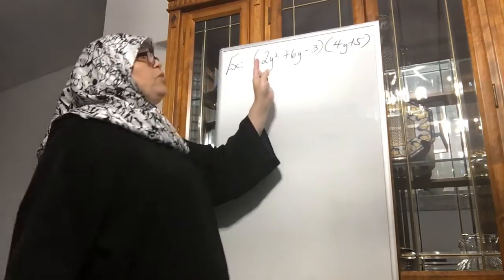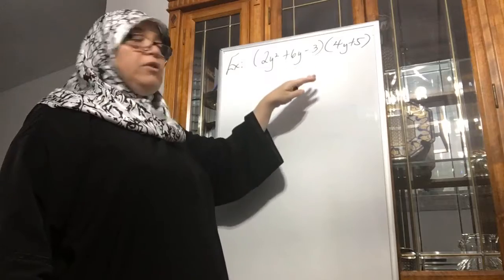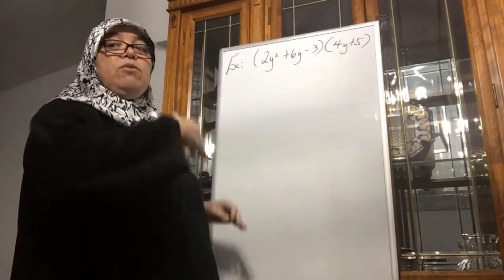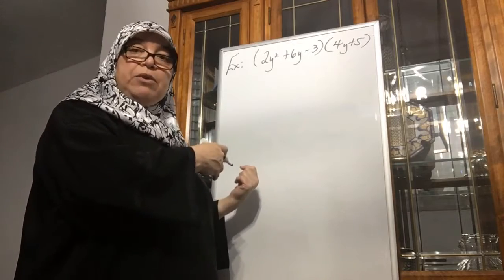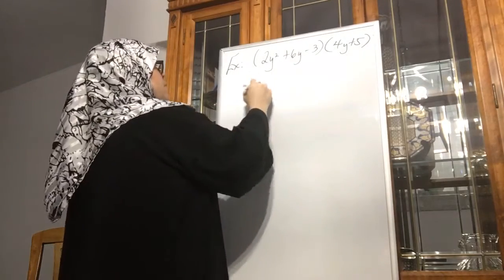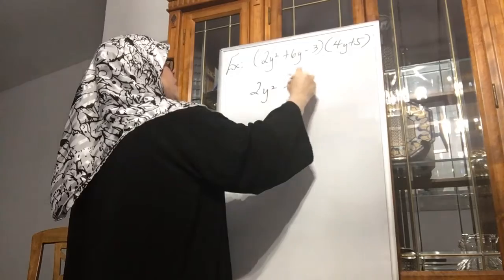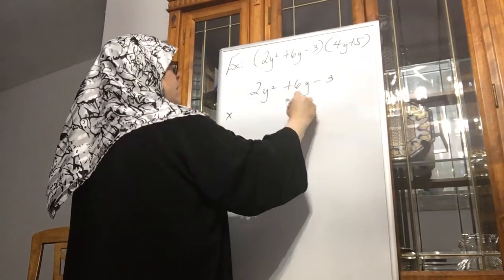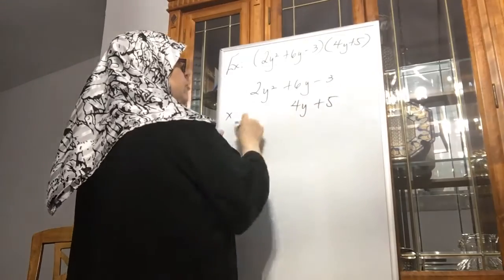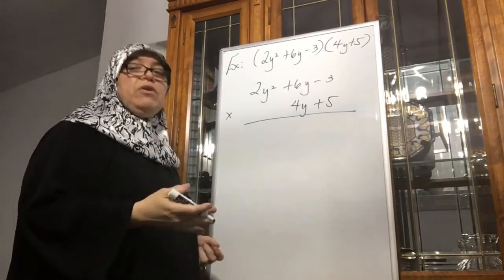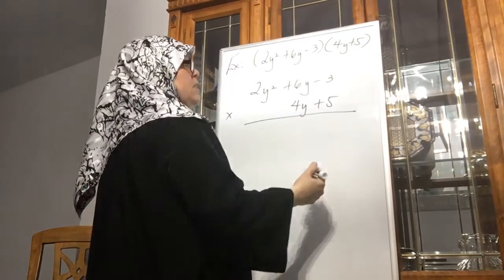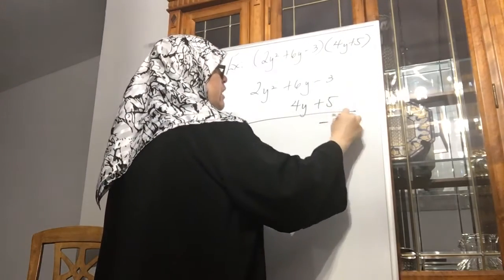Now, even if the trinomial is labeled first, remember you can always shift the binomial to the front if you want to do the horizontal, the previous step that we just did. But for me, 2y squared plus 6y minus 3, I find this method much easier because this is the way we've learned how to multiply, right? So here we go, positive 5 times a -3, -15.